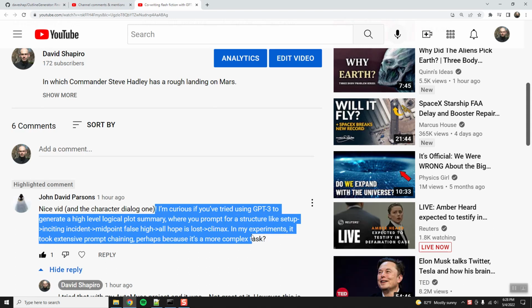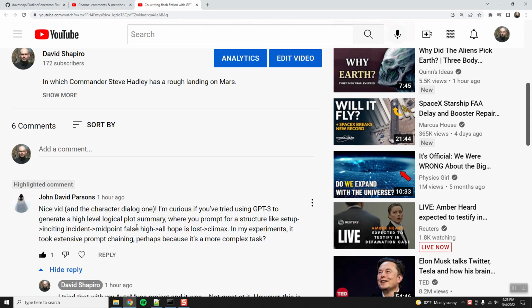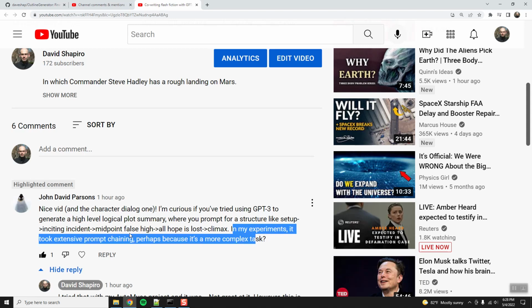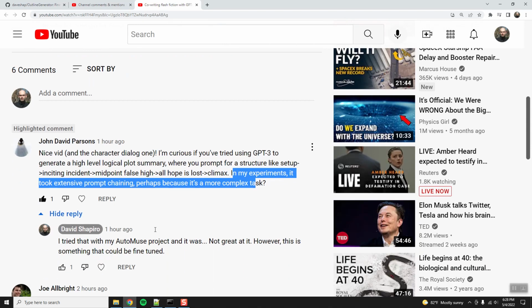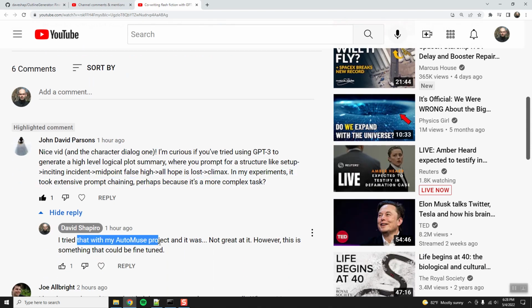"I'm curious if you've tried using GPT-3 to generate a high-level logical plot summary where you prompt for a structure like setup, inciting incident, midpoint, false high, etc. In my experiments, it takes too extensive prompt chaining. Perhaps that's because it's a more complex task." I say I tried that with my Automuse project, and it was not great at it. However, this is something that could be fine-tuned.